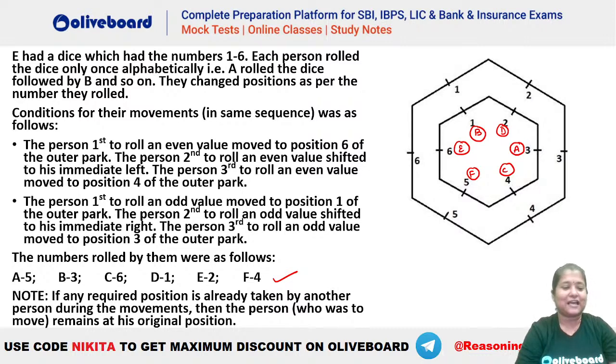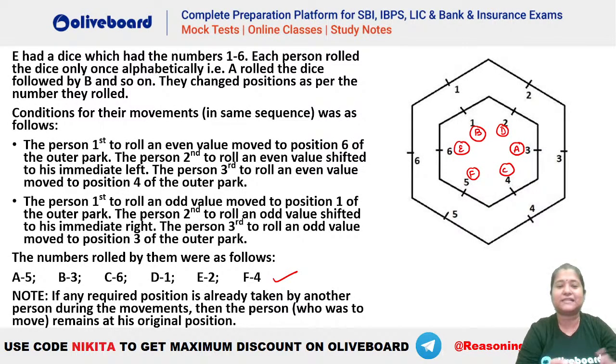Done? Acha, chalo, let's try, right? Let's see if we are getting the right answer here or not and how this has to be done. Okay, so you can see E is having a dice which has numbers 1 to 6. Each person is rolling the dice only alphabetically once. That is, A is rolling the dice, then B is rolling the dice, and so on. Okay, and they are changing the positions as per the number they rolled.